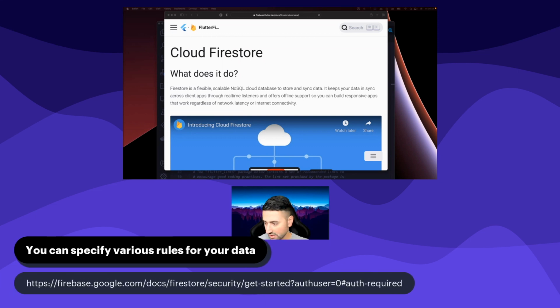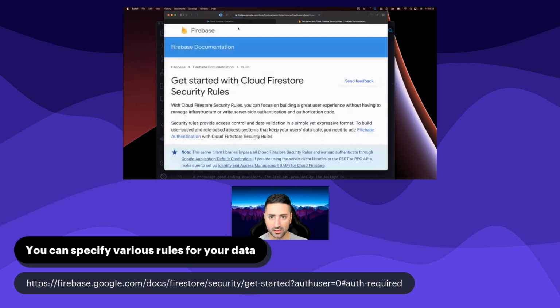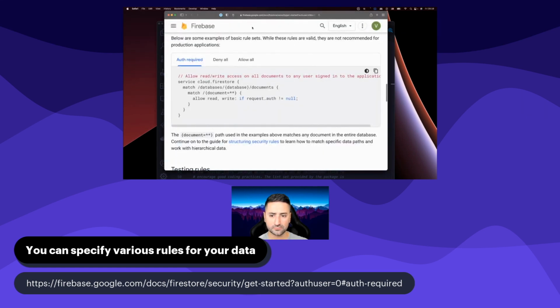All right, I've just mentioned a few things about rules, and you may be wondering what these rules actually are and what they mean. So I've prepared the link here, so I'm going to see if I can open it on my computer as well so I can bring it to the screen. Here it is. Okay. So these are the rules that I was talking about.